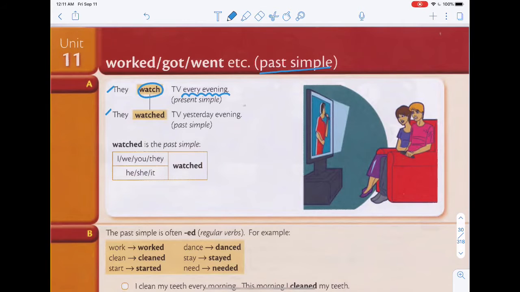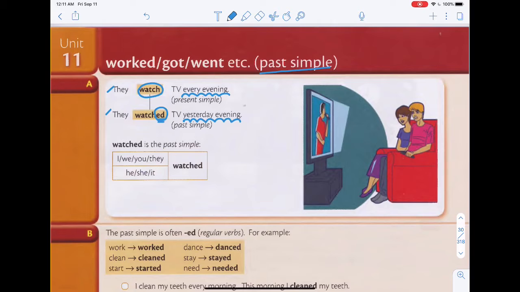They watched TV yesterday evening. So yesterday evening already happened. Since you're talking about the past, you will use past simple by adding ed to the verb.